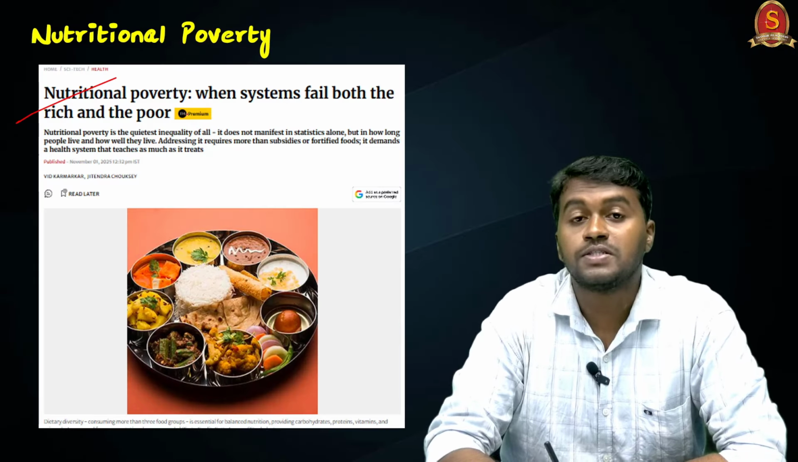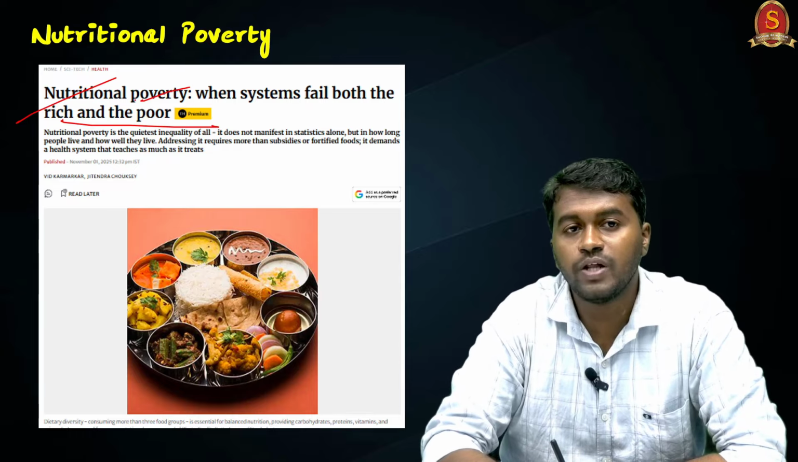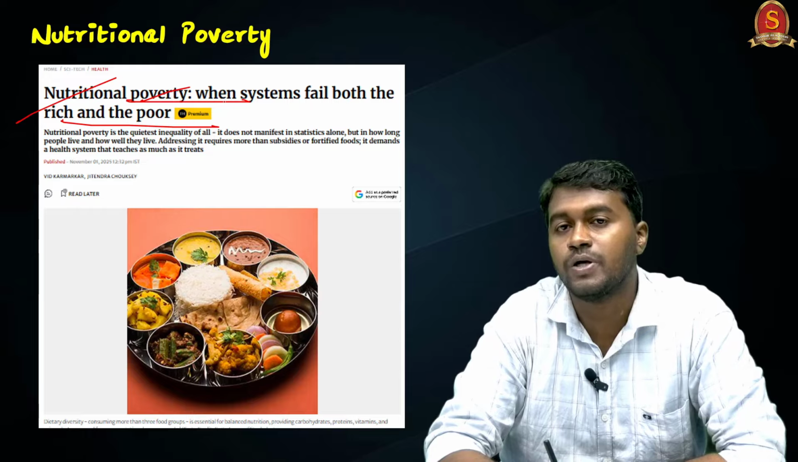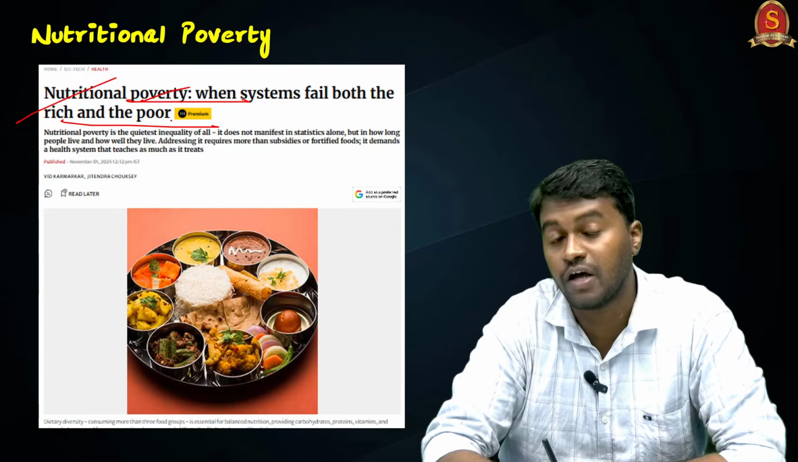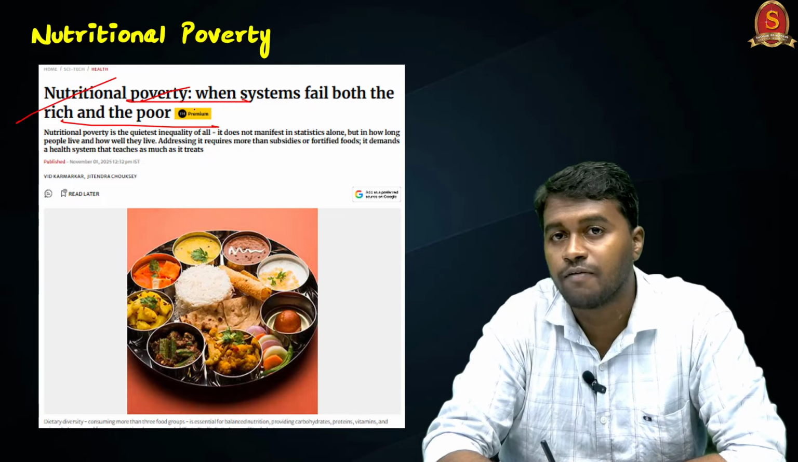Nutritional poverty: when systems fail both the rich and the poor. The article is taken from The Hindu. So we know that poverty is an inability of a person or a community to ensure the basic needs of life, and food is one such basic need. But now we have food, but the question is, do we have adequate nutrition?